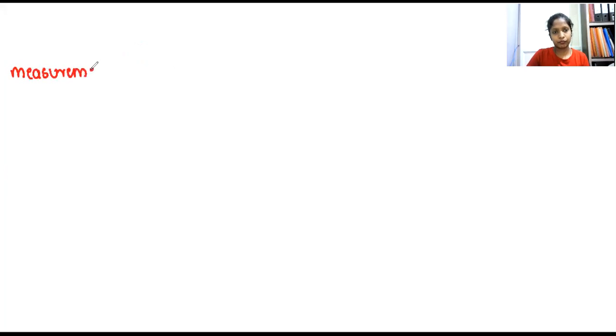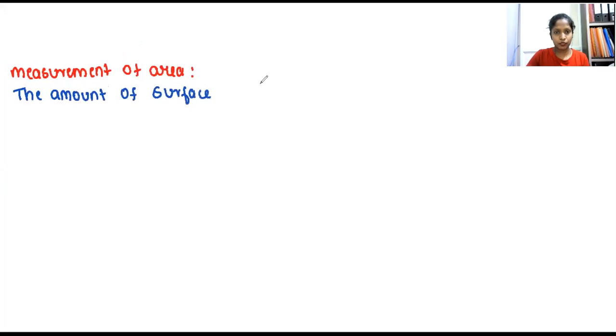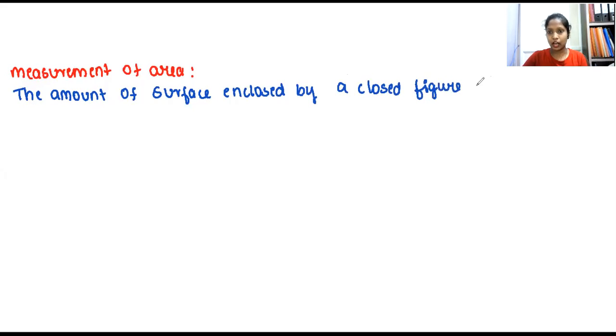Measurement of area. So look into the meaning of this first. The amount of surface enclosed by a closed figure is called its area, full stop.